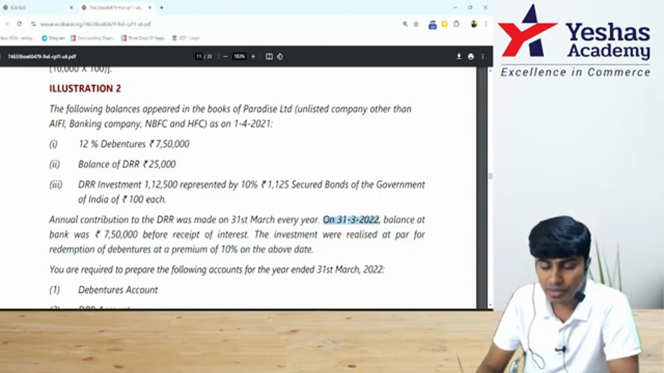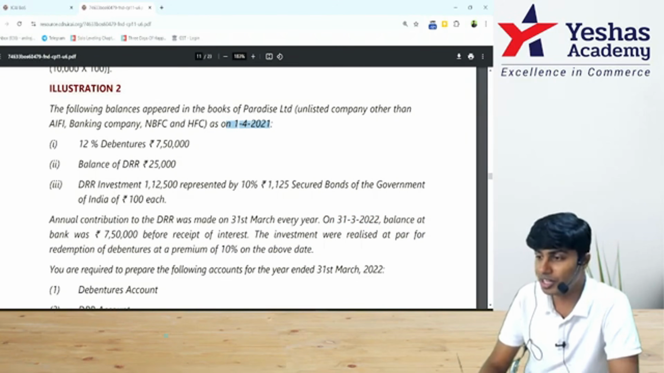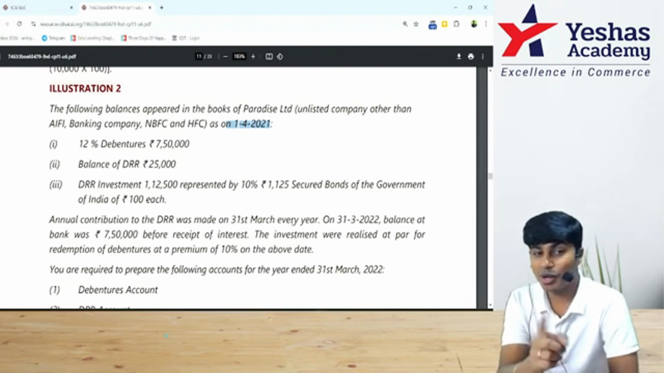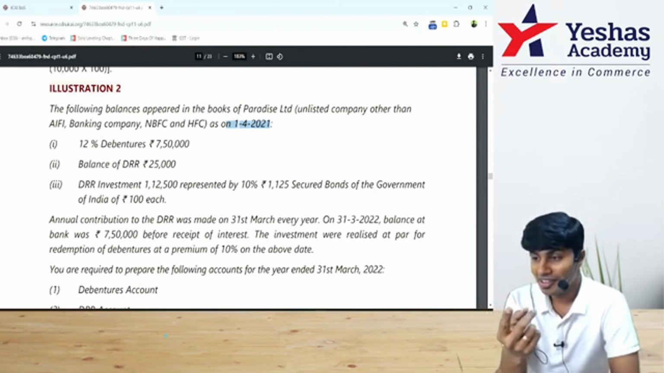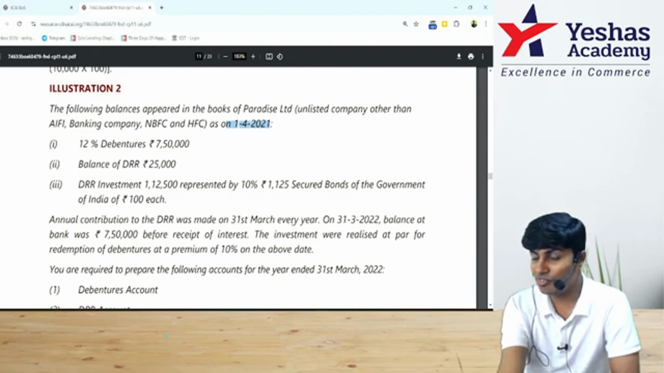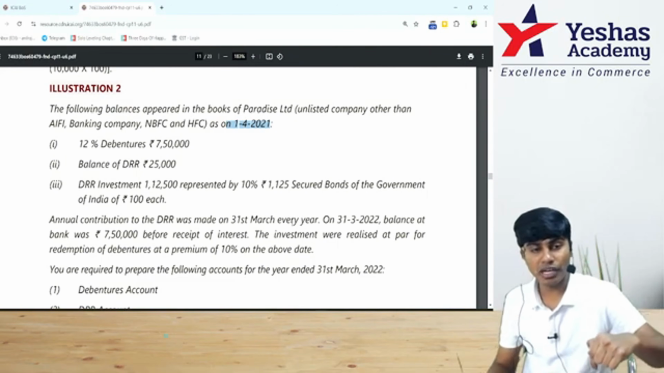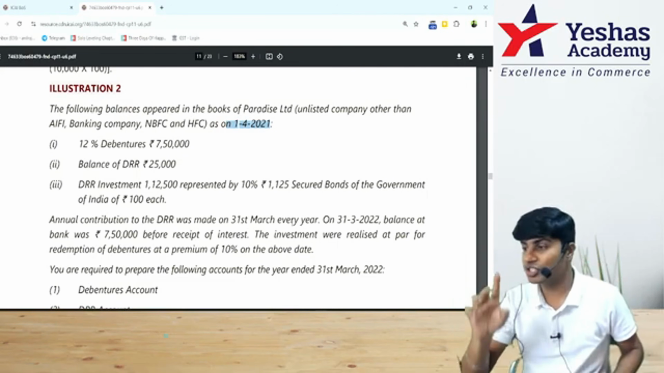When are we doing this? Yeah, 31st of March 2022. When is the opening balance given on? 1st of April 2021. So one whole year we would have to compute interest. Question number 1 was 2 months: we opened on 1st of January, and redemption was on 28th February. Here, opening of accounts is on 1st of April. Settlement is on 31st of March.